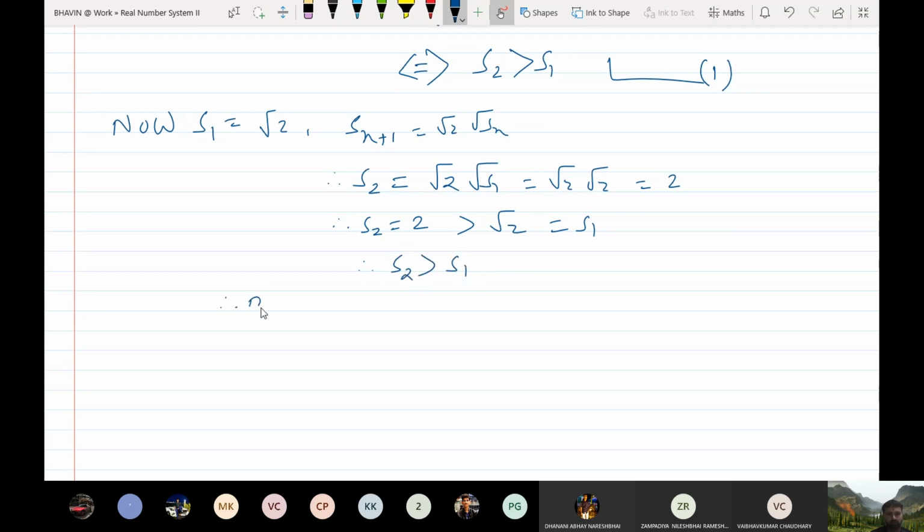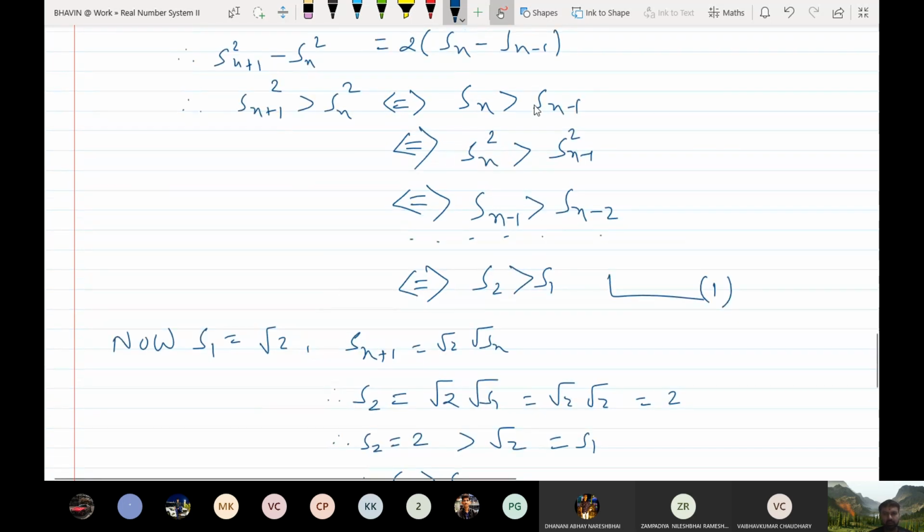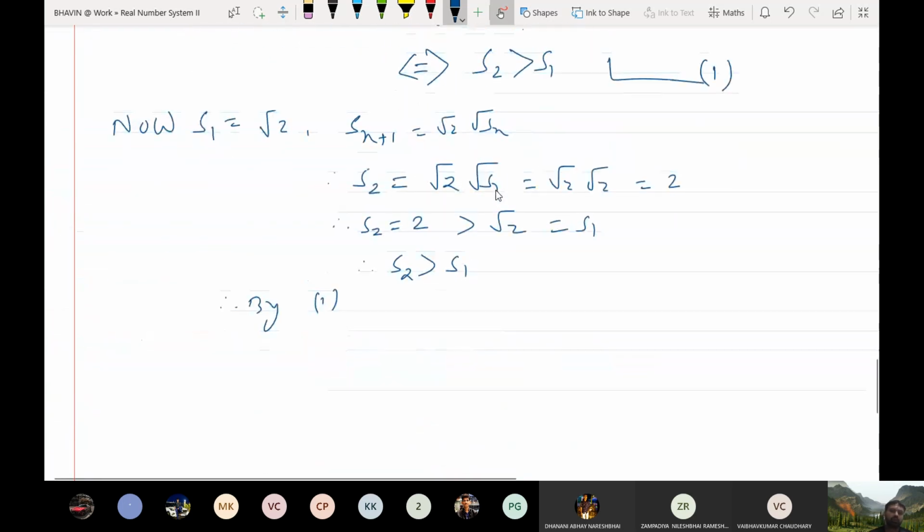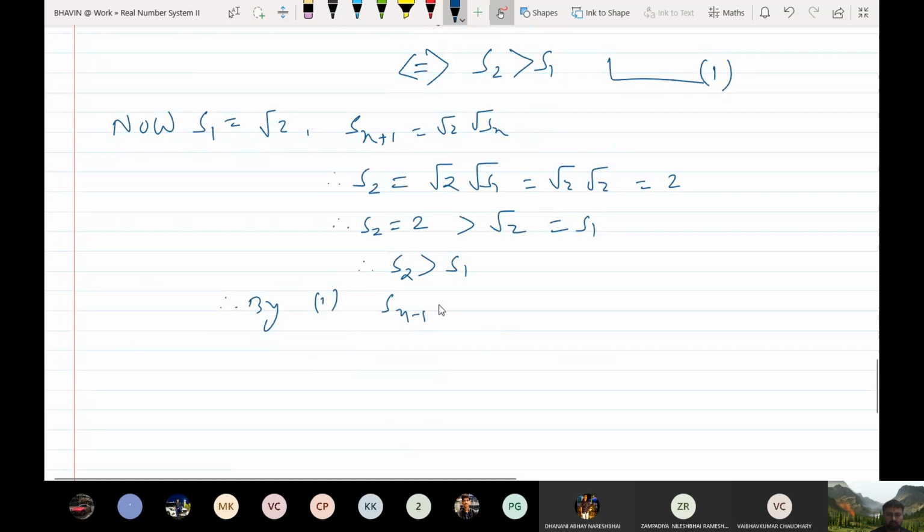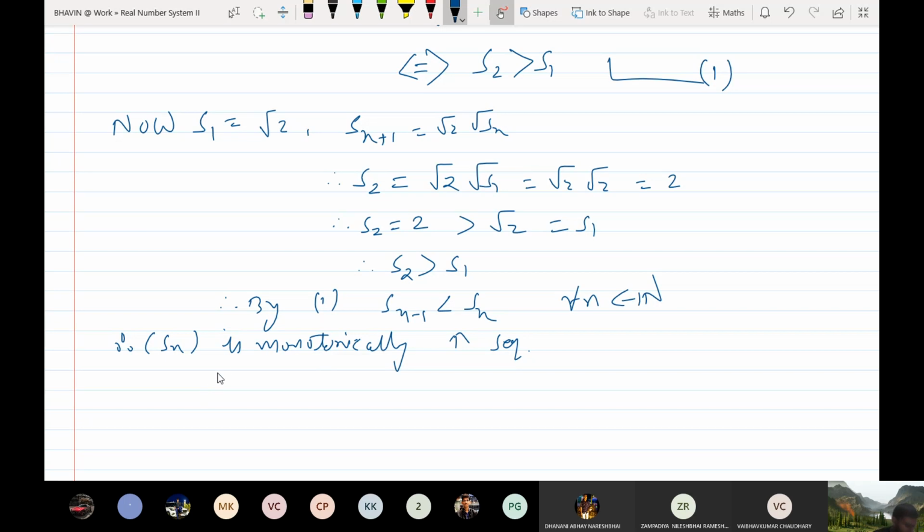Therefore by 1 I can say that Sn is greater than Sn minus 1 for every n belongs to N. Therefore, Sn is a monotonically increasing sequence.